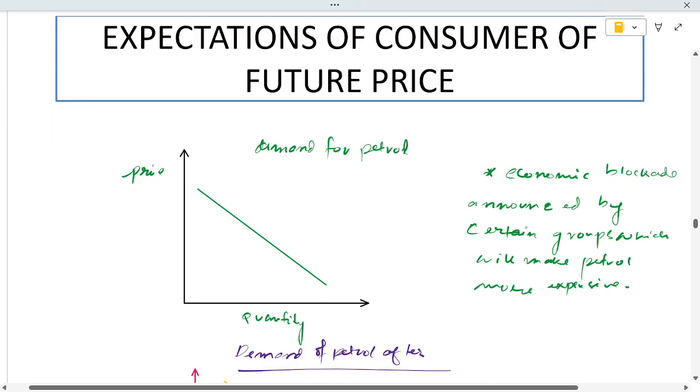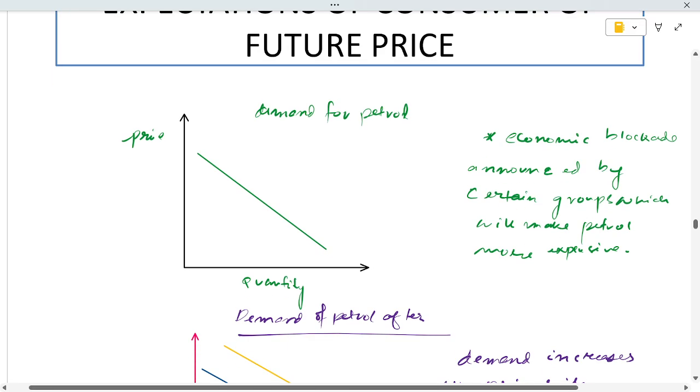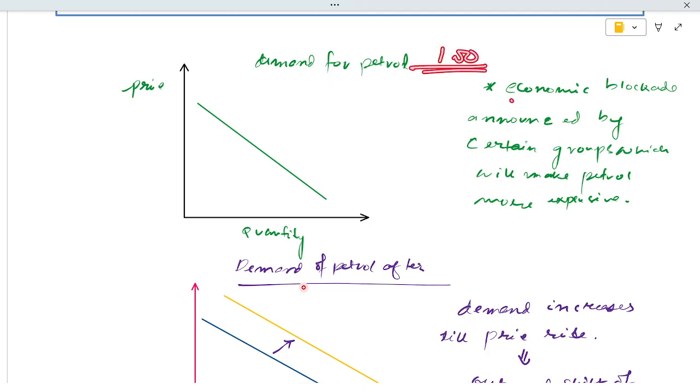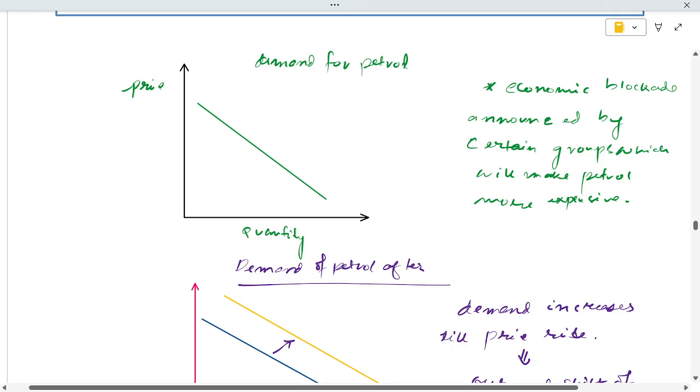And let's understand this another aspect, expectations of consumer of future price. See sir, let's understand, we can best understand this in our example. Demand for petrol. Ngasi se koi lupa chama pili ko liter da. Ngasi se for example pung manga se is na economic blockade se akoi gi either any organization akoi gi highway deliver any organization or group of certain groups na mana ko moi se economic blockade to ni thawk chat hal roi pusin ba ya roi imphal dai na smain log thu ase ko.